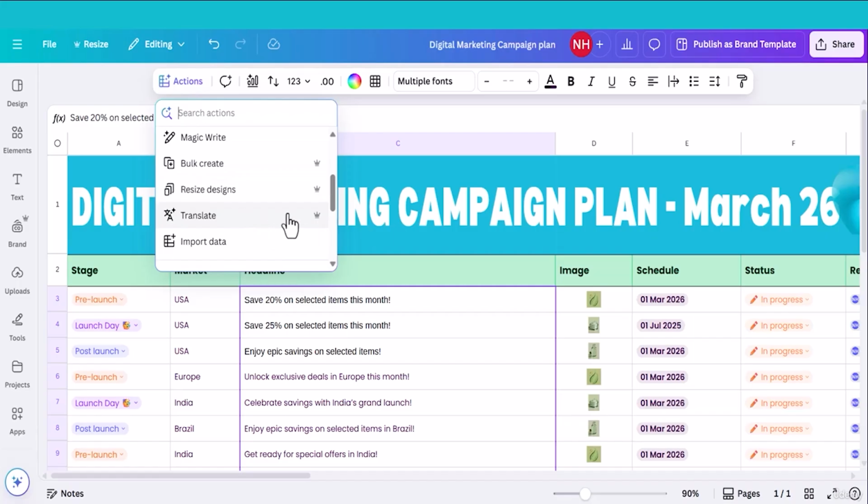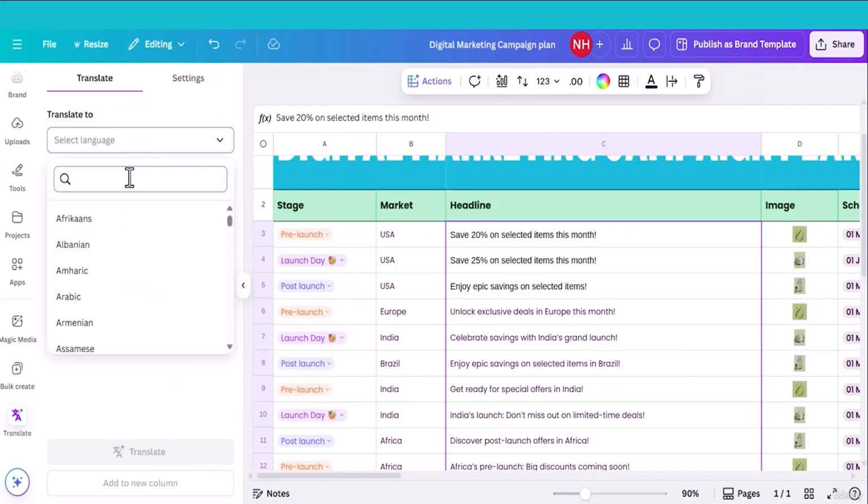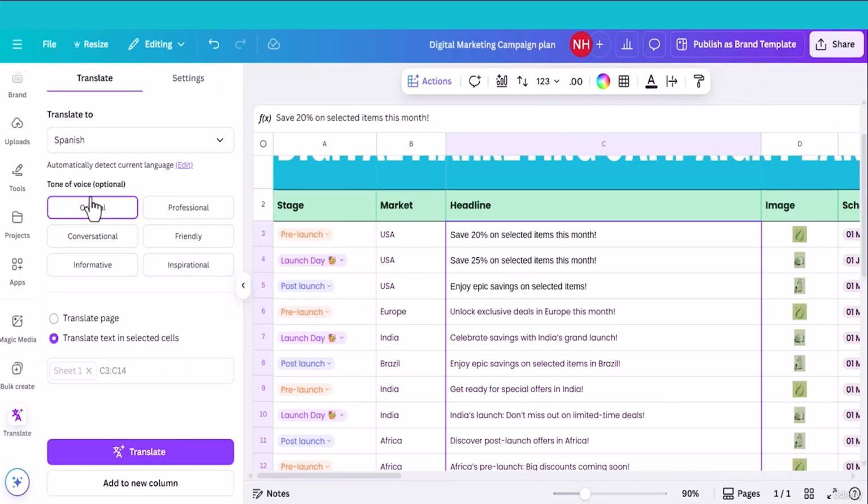Keep in mind that it is a Pro feature. You need to purchase a Canva membership to use it. So all I need to do is click Translate. Now select the language. Let me select Spanish. Now you can select the tone of voice: original, professional, conversational, friendly, informative, inspirational. I will keep it original and click Translate.